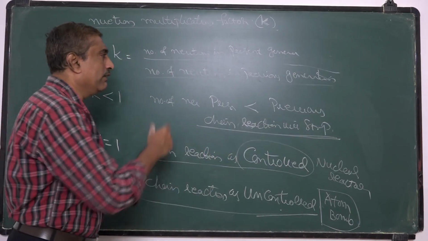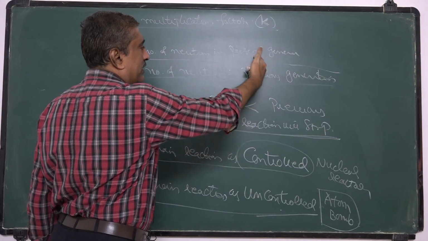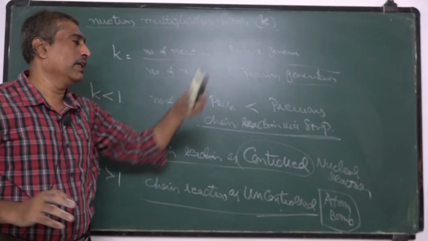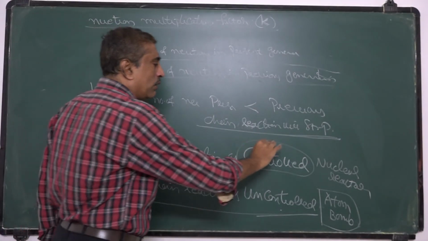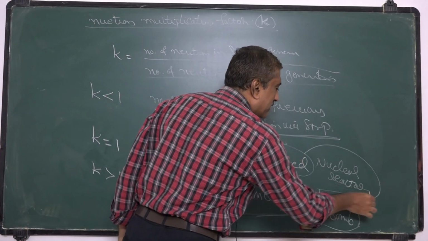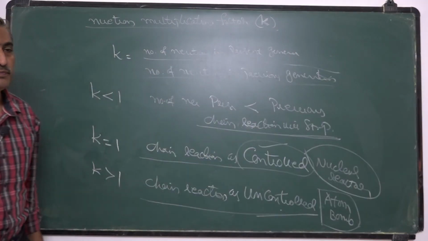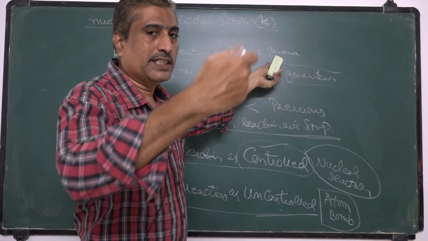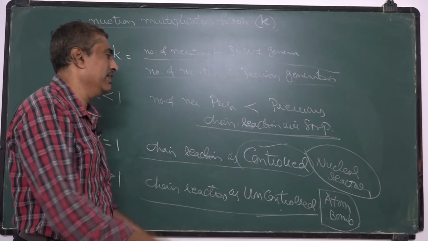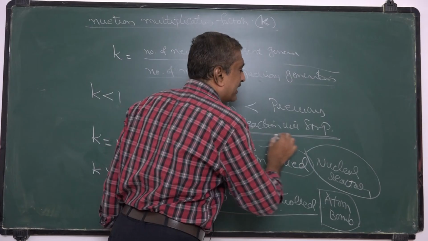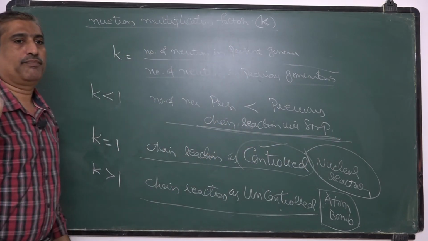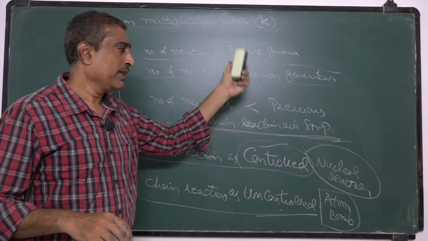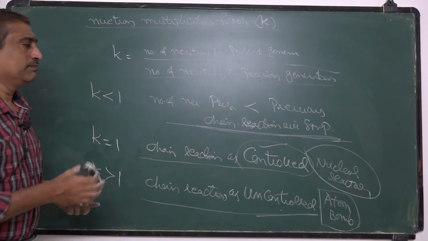Whereas if we make the number of neutrons in the present generation and previous generation equal, that means k is equal to 1, then we say it is a controlled chain reaction, and that takes place in nuclear reactors. If the present generation number of neutrons is less, that means if k is less than 1, automatically this chain reaction will come to a halt. So you have to remember this.